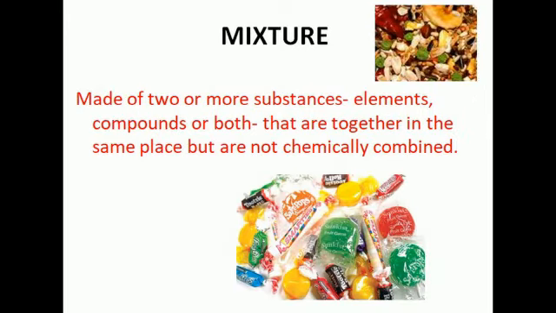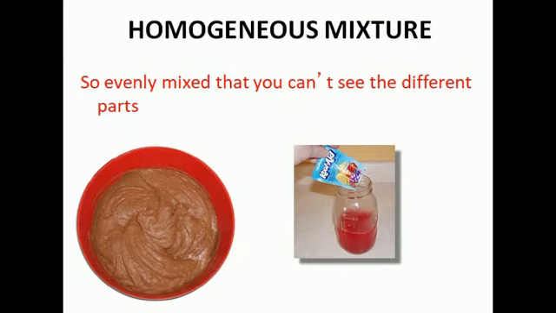Now mixtures. Mixtures are made up of two or more substances, elements or compounds or both, that are together in the same place but are not chemically combined. So in a mixture, substances are physically combined. Mixtures are of two types, homogeneous mixtures and heterogeneous mixtures. Homogeneous means same, where you cannot see the different parts of the mixture.